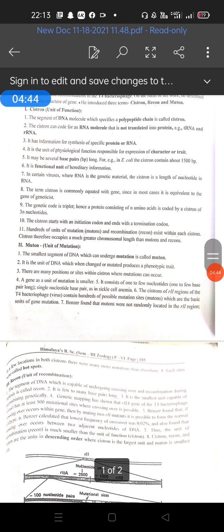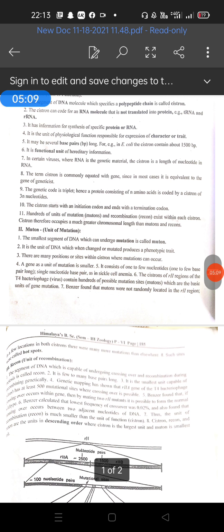Mutons, as the name indicates, are the units of mutation. Mutation is a sudden, accidental, inheritable change in the genetic makeup of an organism. The smallest segment of DNA which can undergo mutation is called a muton. It is the unit of DNA which can change or mutate and produce a phenotypic trait. Phenotype means the externally visible characters of an organism due to the interaction of genes.